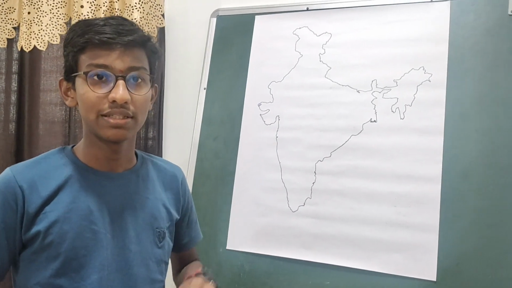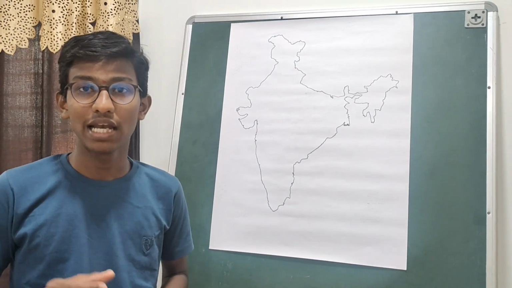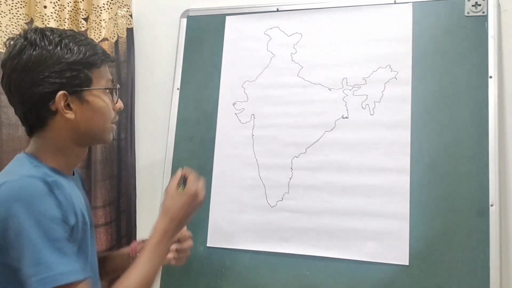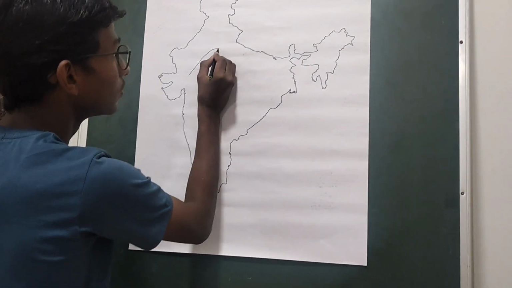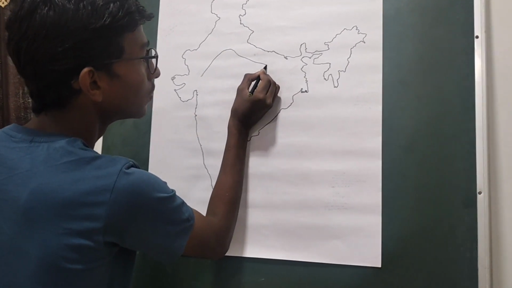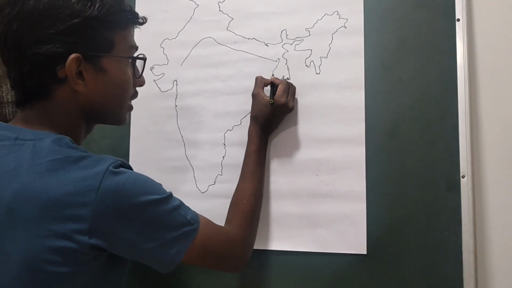So first, let us know about the Great Indian Plateau. The Great Indian Plateau is the oldest and largest landform of our country. So where is it located? This one. Half of it is located in the northern part of our country.